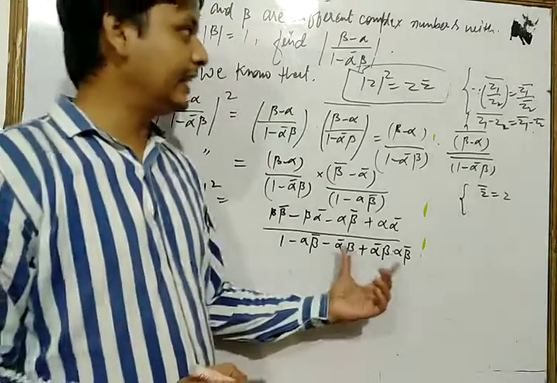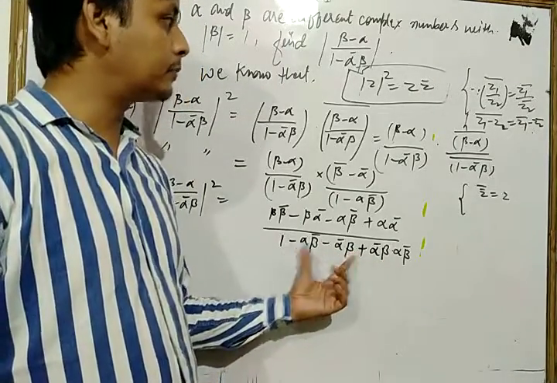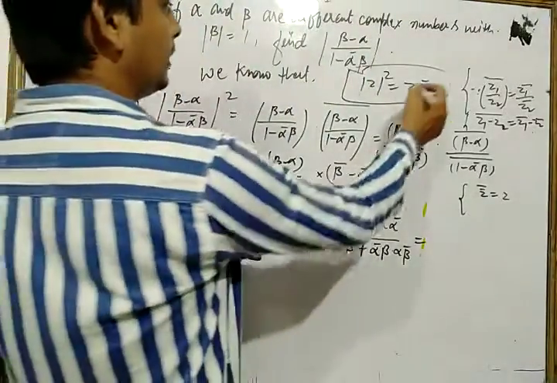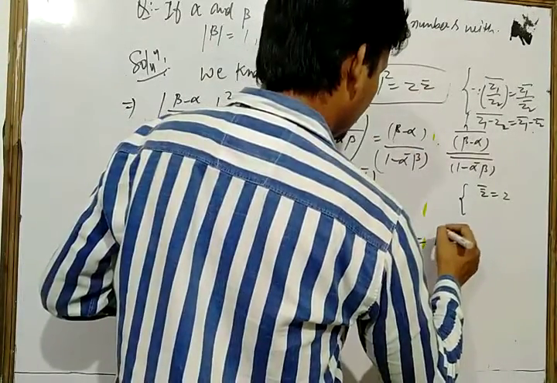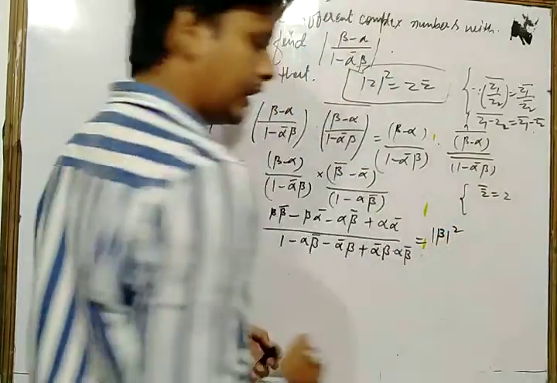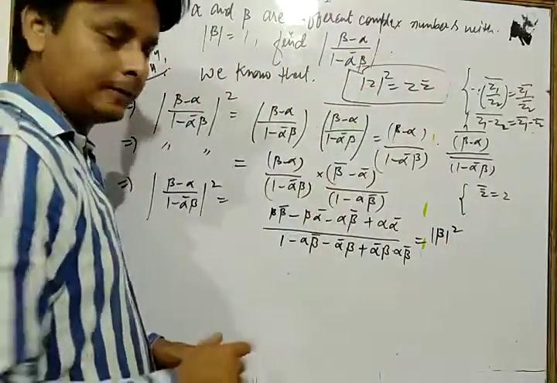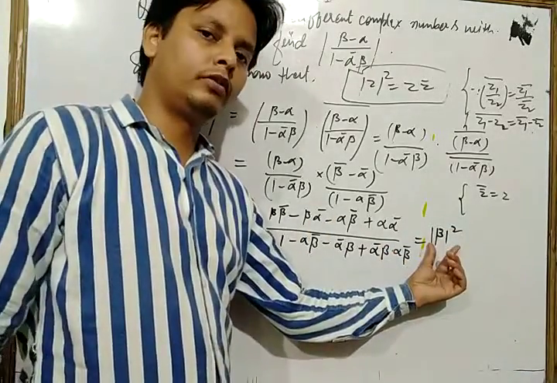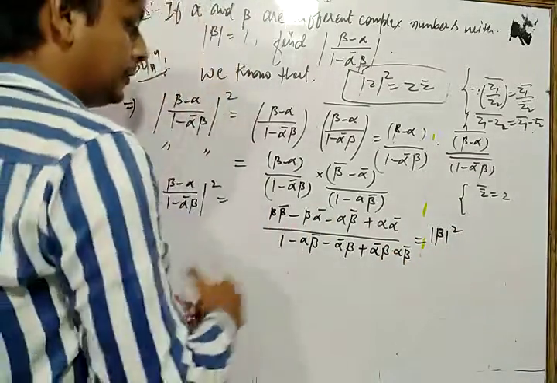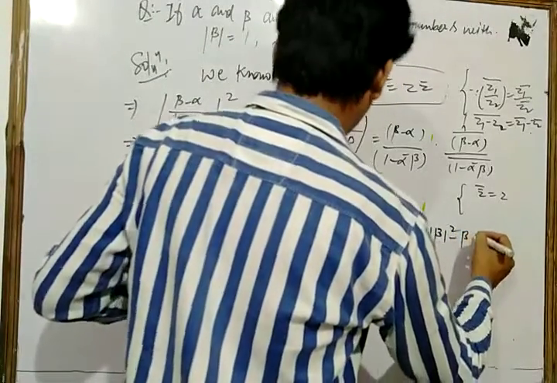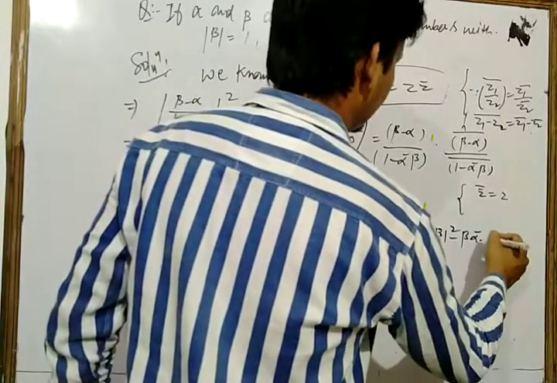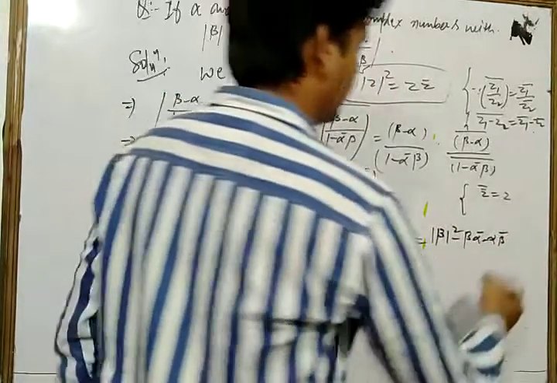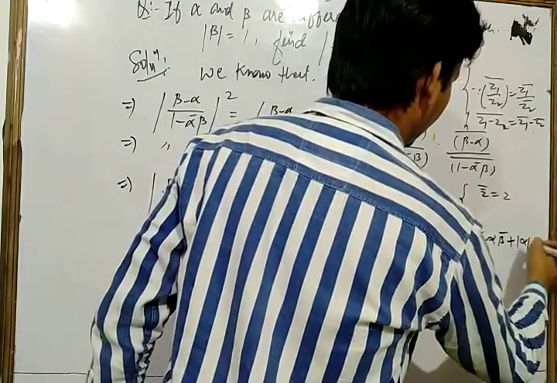Now dear student, again in that place we use the property of that. Let's see what we have. We have beta into beta bar, write as mod of beta square according to this property. Here we write beta into beta bar as modulus of beta square. Same as now, write minus beta into alpha bar as it is and minus alpha into beta bar as it is, and plus alpha into alpha bar we write mod of alpha square.